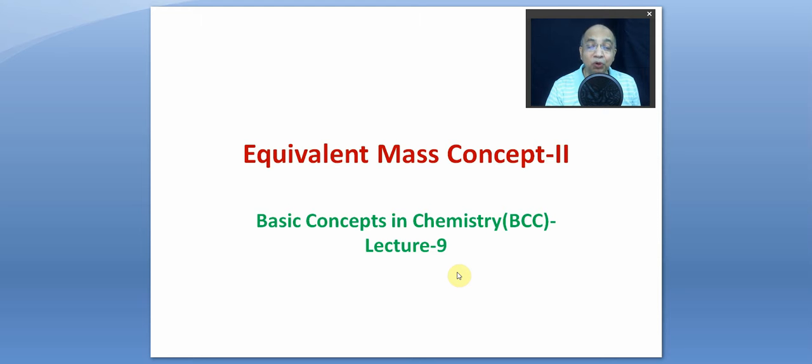In a different way, the gram equivalent mass is the mass in gram which is liberated at any electrode, cathode or anode, or which is involved in the loss and gain of 1 mole of electrons or 1 Faraday of charge.